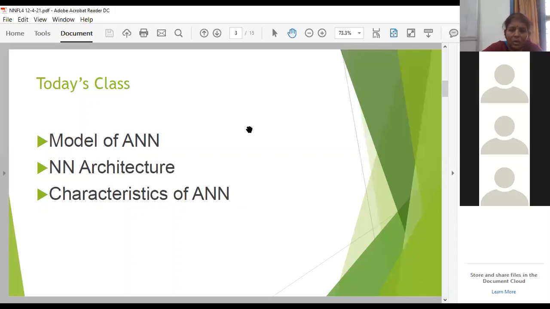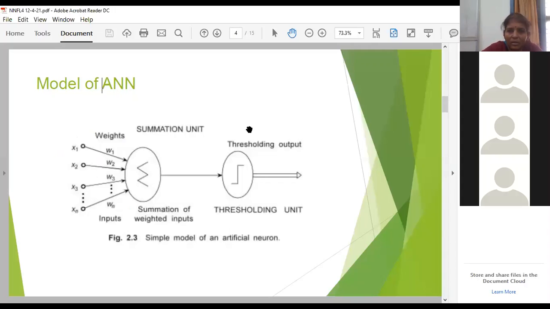Okay, so already we have seen the biological neuron model, in which it consists of dendrites, soma, axon, and synapse, four basic components in biological neuron. In replica to the biological neuron, the artificial neural network was developed, in which you are having input neuron.